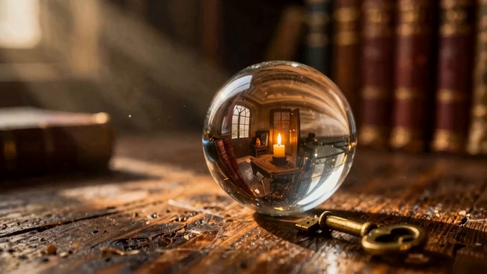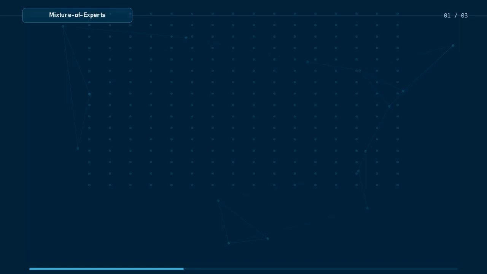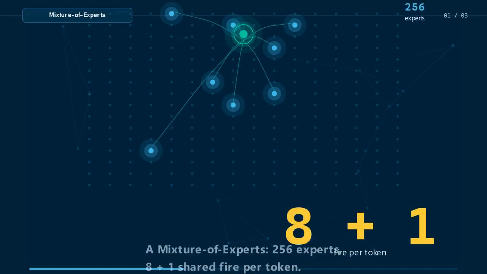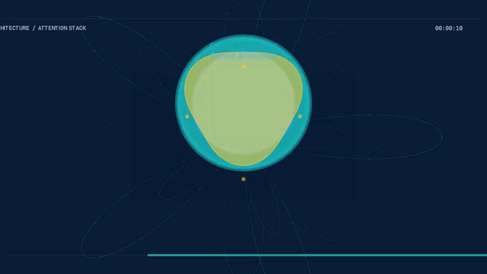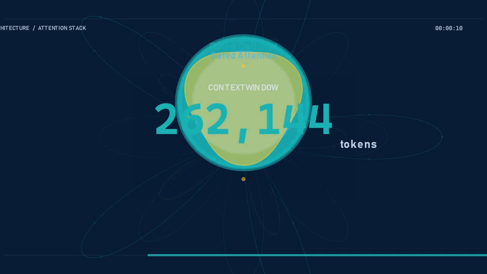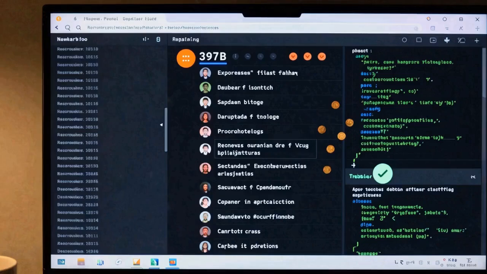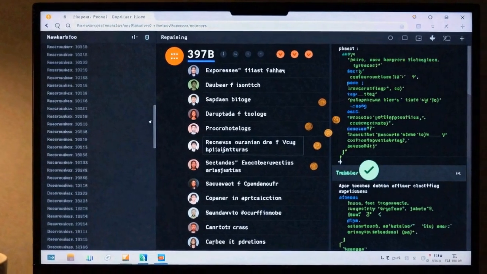How is that possible at the smaller scale? The architecture is a mixture of experts with 256 experts, where only 8 plus 1 shared fire per token. Underneath sits a hybrid attention stack mixing gated DeltaNet with regular gated attention, so the model holds 262,000 tokens of context cheaply. The community response has been unusually loud.